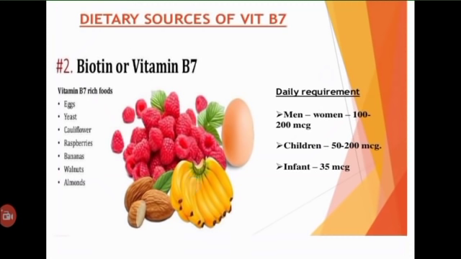Coming to the dietary sources, biotin is widely distributed in both animal and plant foods. The rich sources are liver, kidney, egg yolk, milk, tomatoes, grains and so on. A daily intake of about 100 to 300 micrograms is recommended for adults. In fact, biotin is normally synthesized by intestinal bacteria. However, to what extent the synthesized biotin contributes to the body requirements is not clearly known.